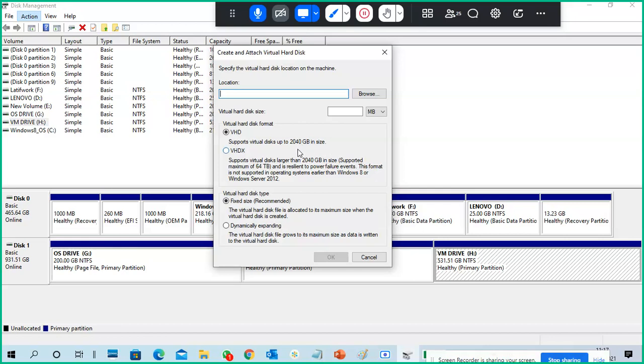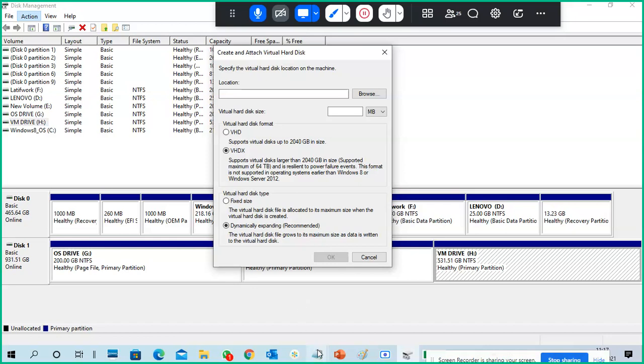VHDX supports more than 2 terabytes. You can create a virtual hard disk of more than 2 terabytes, but a maximum of 64 terabytes only. The VHDX format is only available from Windows 8 and Windows Server 2012.